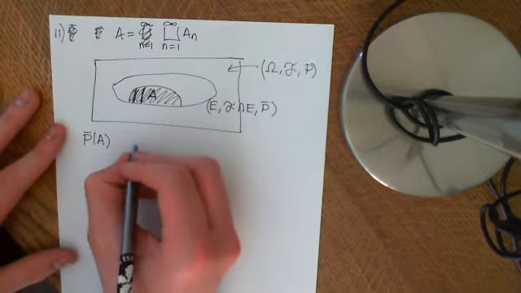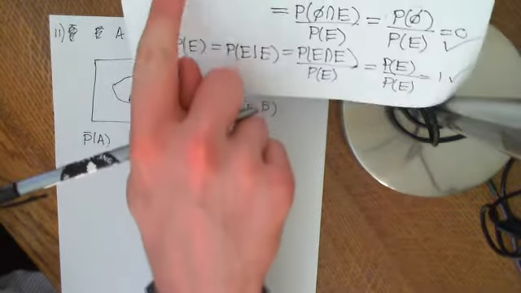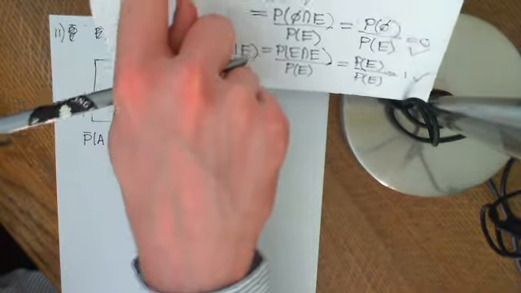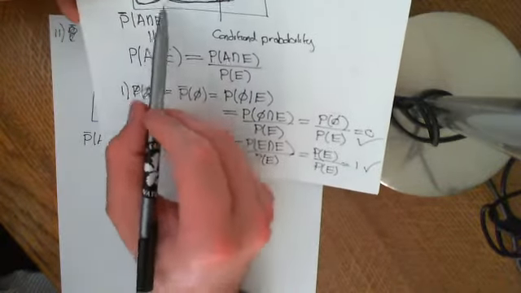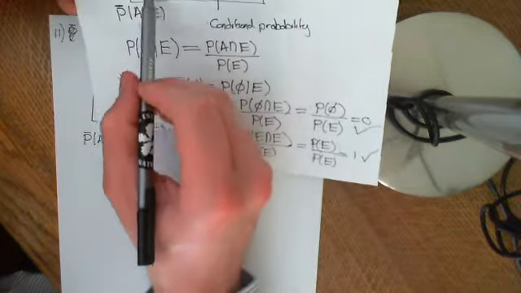Now, the first thing I've got to do is write this as the probability of something given E. The thing that I stick in here has to be the larger thing that was in our original probability space.